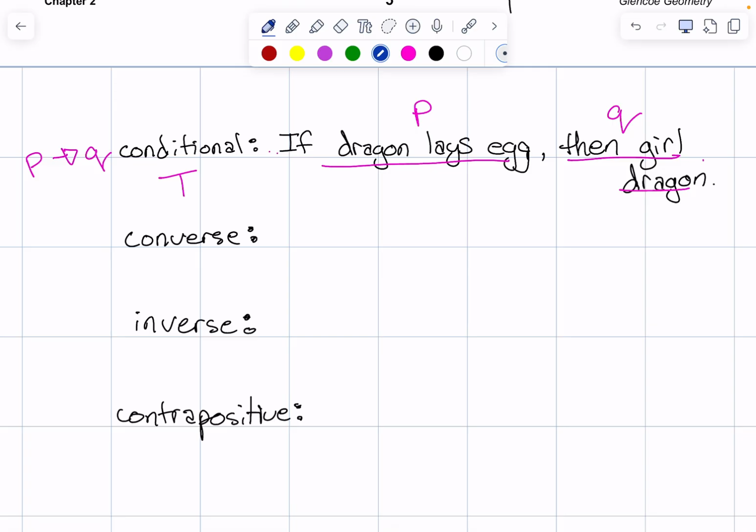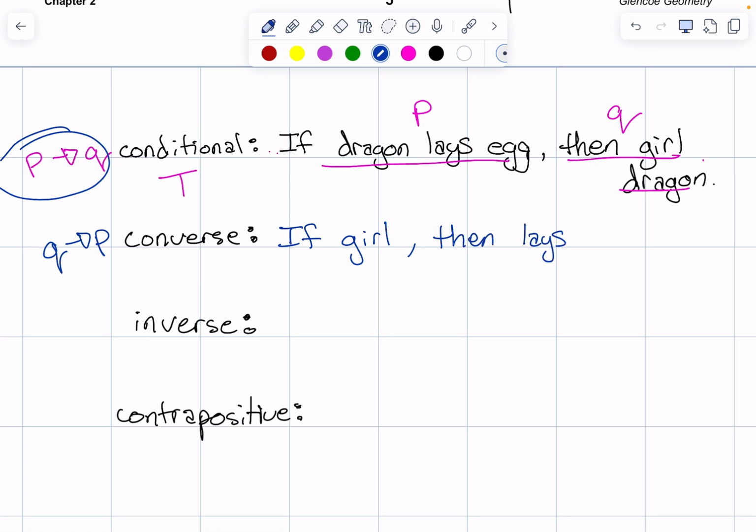All right, now the converse. Okay, so we did the symbols to represent the conditional. How does the converse work? If a girl, then a dragon. Yep. So what symbols do we do? It's not PQ, it is QP. It's flipped around, so it's Q then P. So if it's a girl, then it lays eggs. If it is a girl dragon, then it lays eggs. Is that true or false?